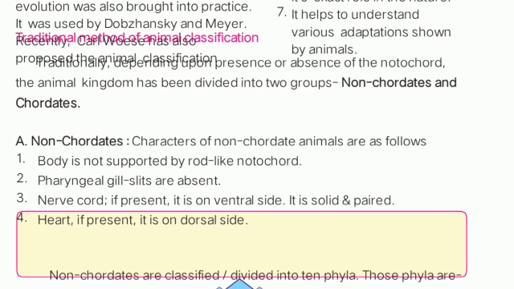So you should be clear about the wording: ventral means front side and dorsal means back side. These points are very important for differentiation between non-chordates and chordates.